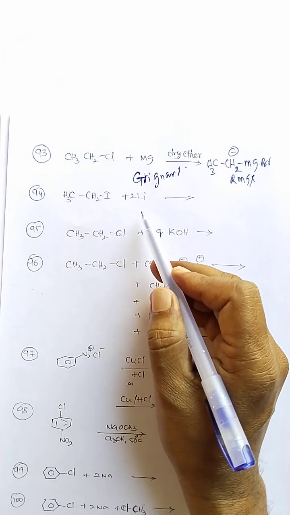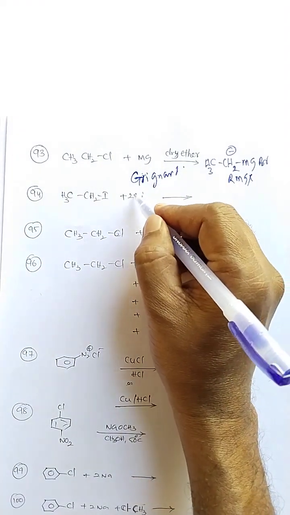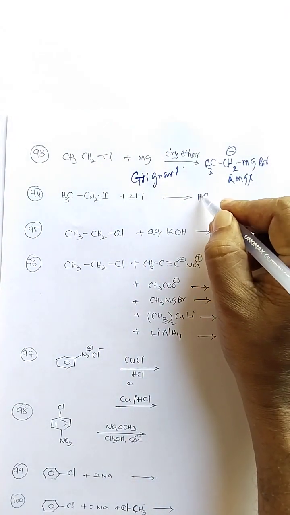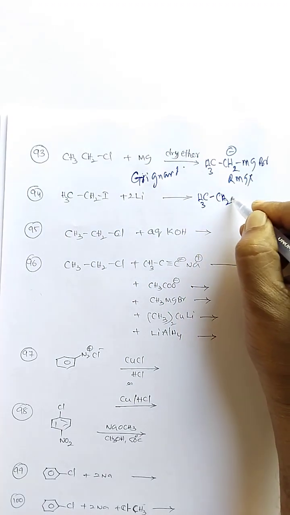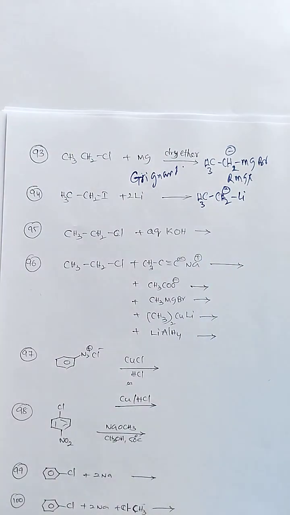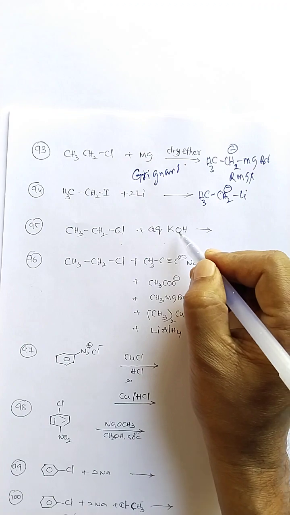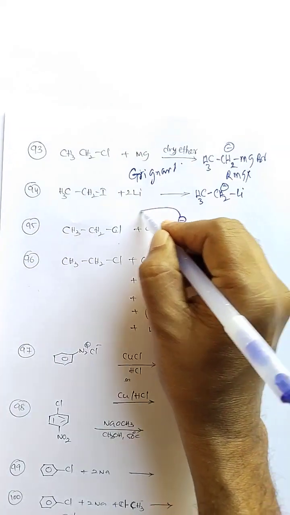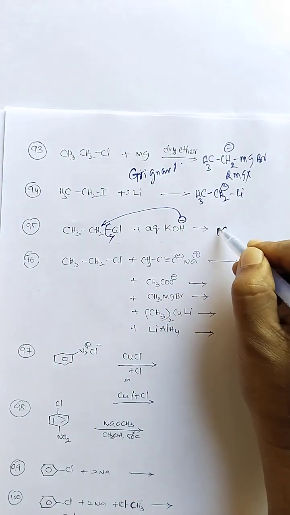So ethyl iodide, with metal reaction, the metal halogen exchange method. Ethyl lithium is formed and lithium iodide. Here also alkyl lithiums can act as a nucleophile as well as a base. Ethyl chloride reaction with aqueous KOH is an SN2 type reaction, already repeated.